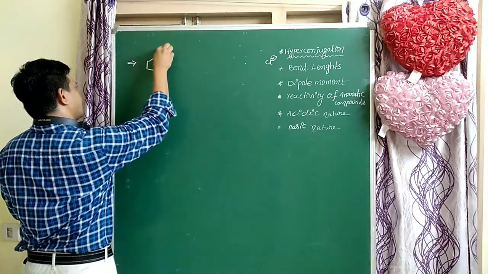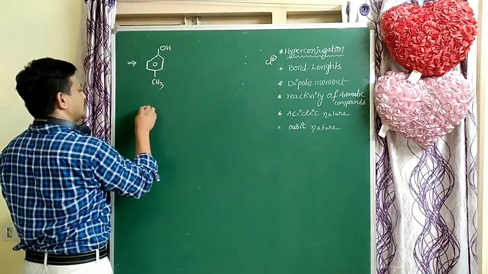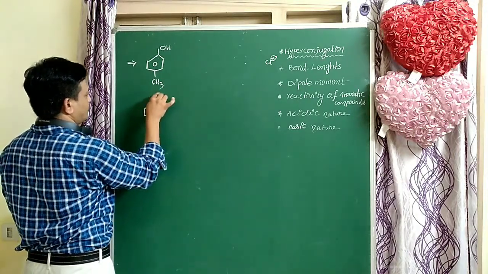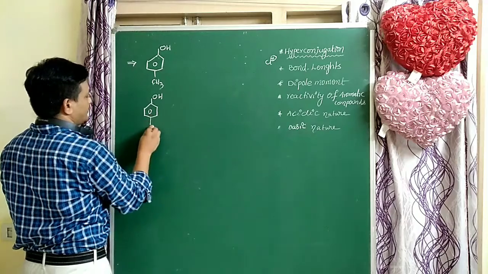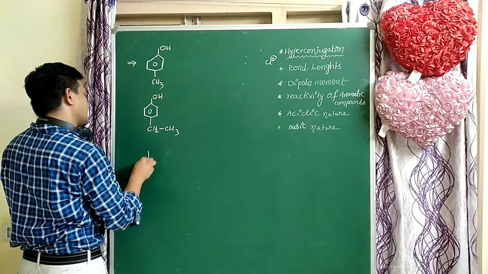For example, phenol or benzoic acid, here methyl group is there. OH, here ethyl group. Next, isopropyl group.